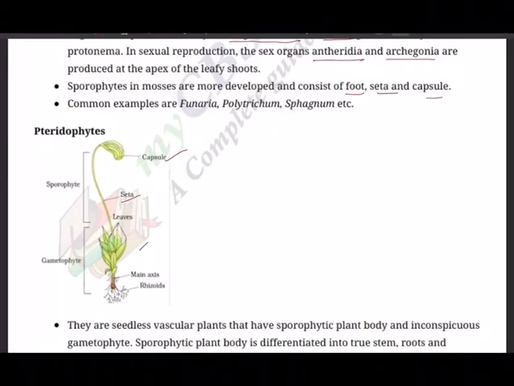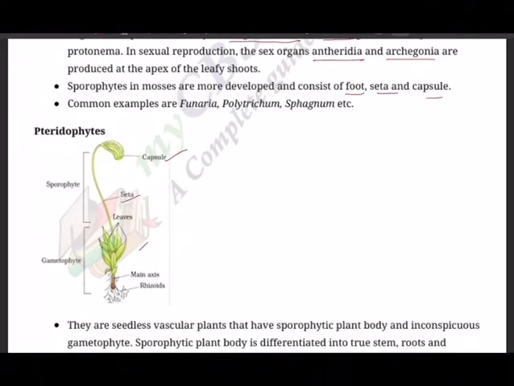In pteridophytes we have spore producing cryptogamic vascular plants. They have vascular tissue, xylem and phloem. In xylem, true vessels are absent, whereas in phloem, companion cells and sieve tubes are absent.